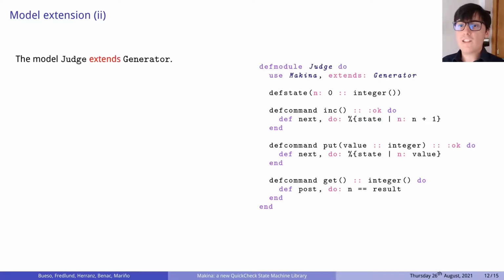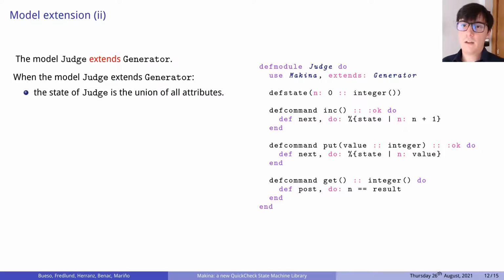This model is focused on correctness checking, so it needs to keep track of the state changes using a symbolic state, and also needs to check the postcondition after calling it. So what is going on when a model extends another? Firstly, the state definition in the extended model is the union of all attributes.